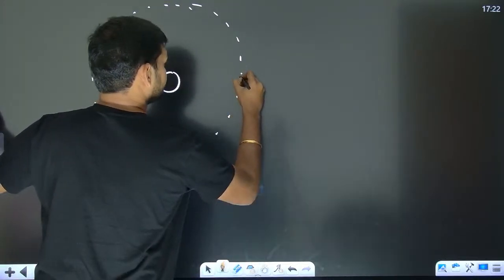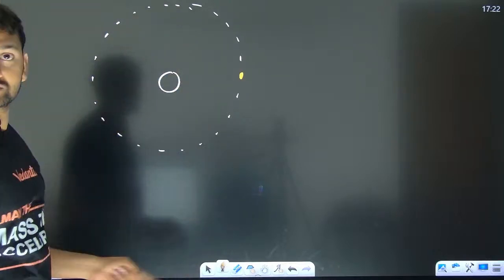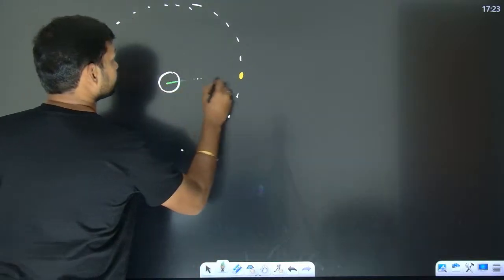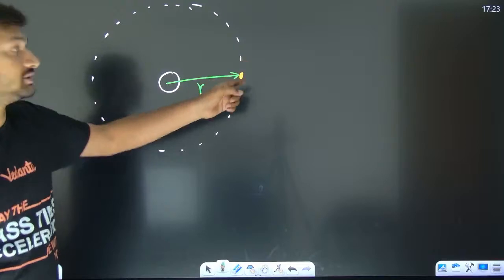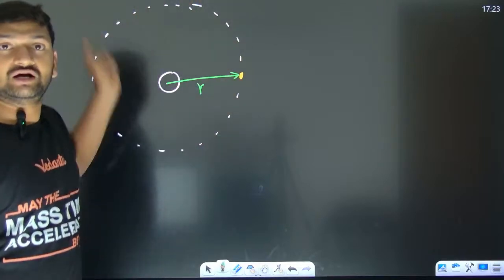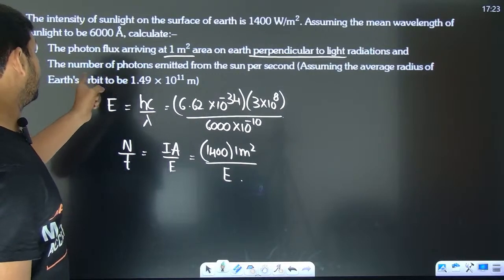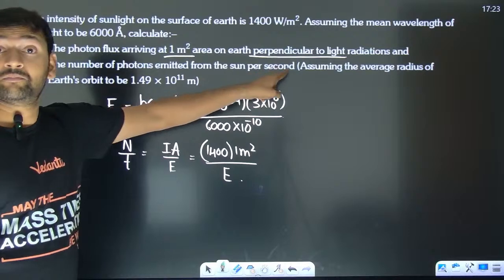When compared with sun, the size of Earth is going to be very small, and Earth is orbiting this. And let us take the radius to be some r, that is the orbiting radius, Earth orbiting the sun. Now let us go back, let us look at the data, the number of photons emitted from the sun per second.